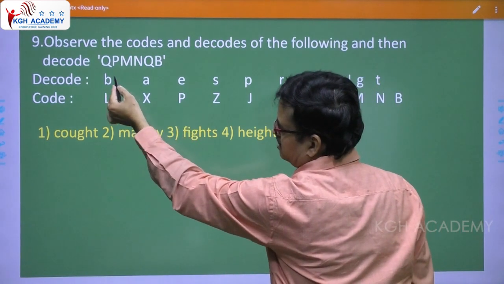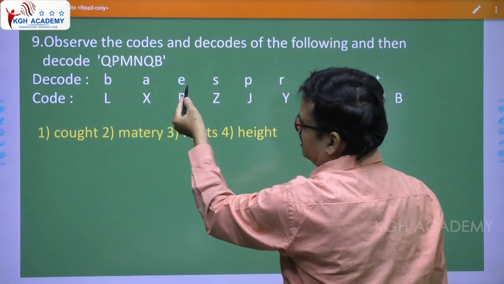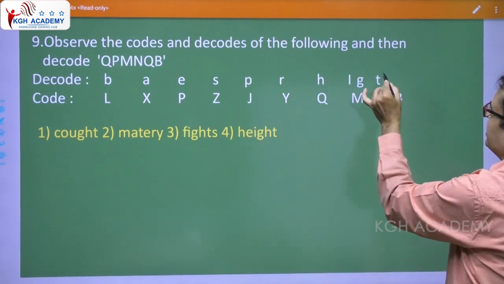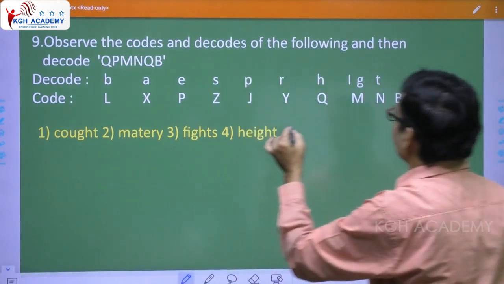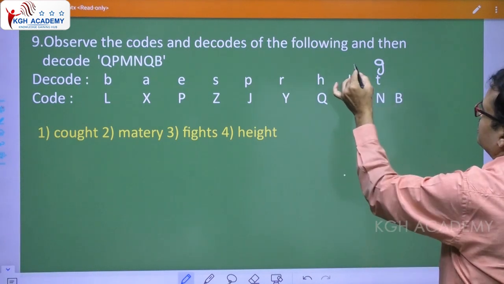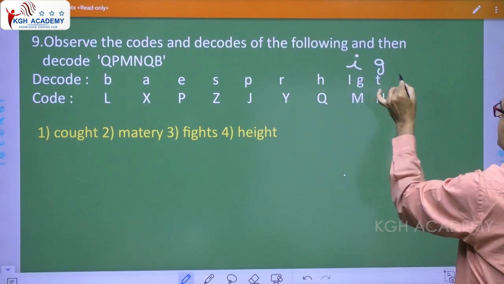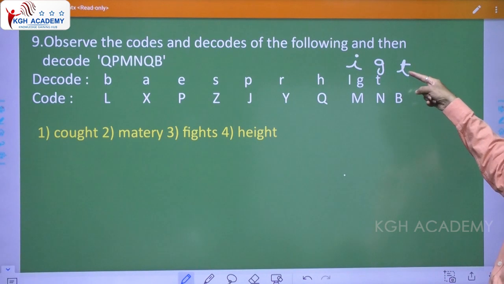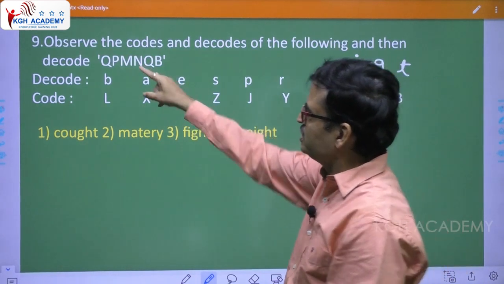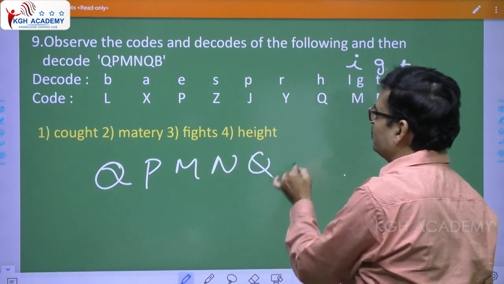Please understand, every letter has been coded like this. See, small letter b is coded as capital L, okay? Small a to capital X, small e to capital P, in that way. So in that way, please note, when you take here, this is G, okay? And this I I write here. This is T. So T for B, G for N, I for M. Now you have to find out the code for this. See here, Q, P, M, N, Q, B.